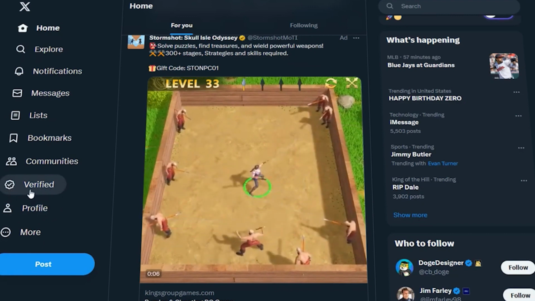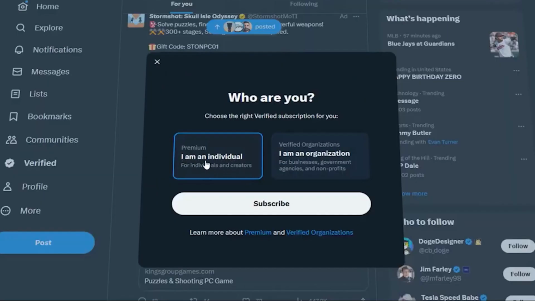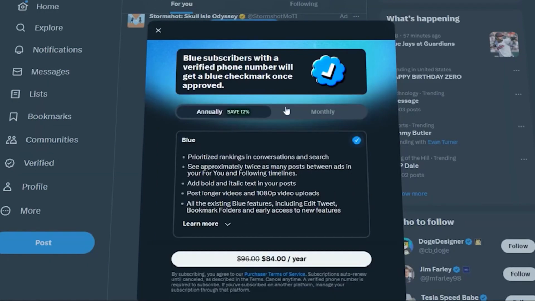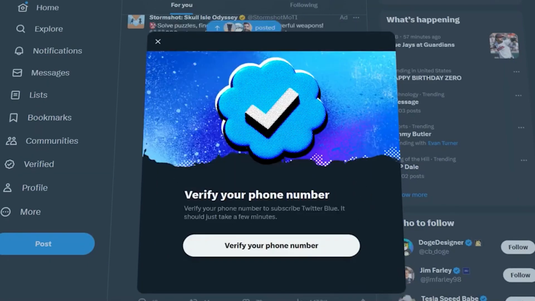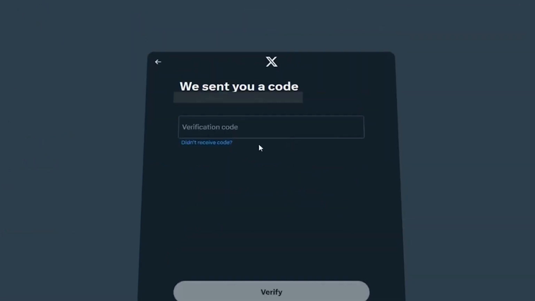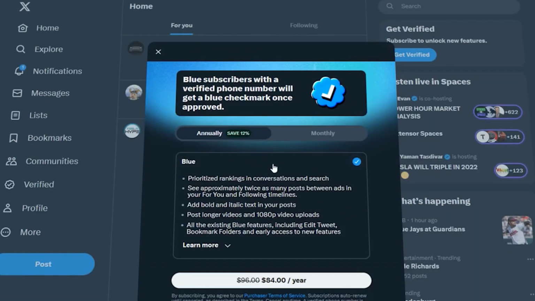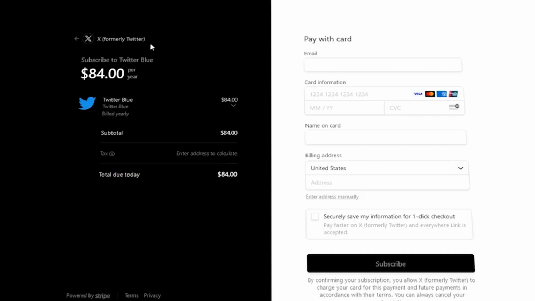Open the profile menu on the left side of the screen. On the website, this will appear as Only Premium. Select the Subscribe and Pay button. If your phone number is already verified, then you will be taken to the next step. Otherwise, you have to verify your phone number by typing the code sent to your phone via SMS. Afterwards, you will get a bunch of instructions related to in-app purchases, depending on whether you're on Android or iOS. After following those instructions, you can confirm your subscription payment on the website.